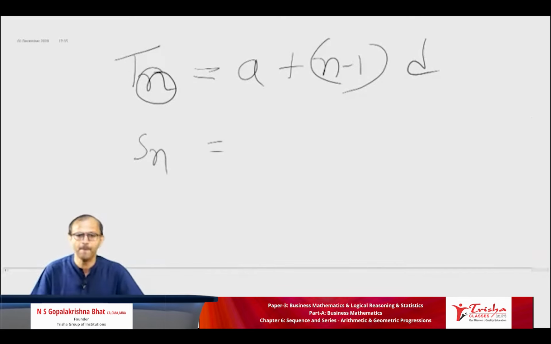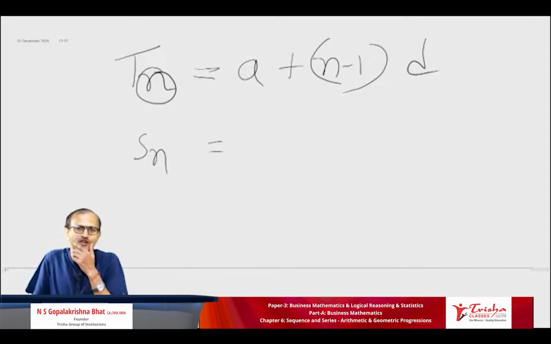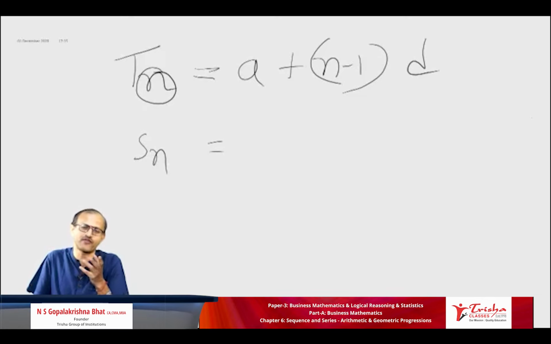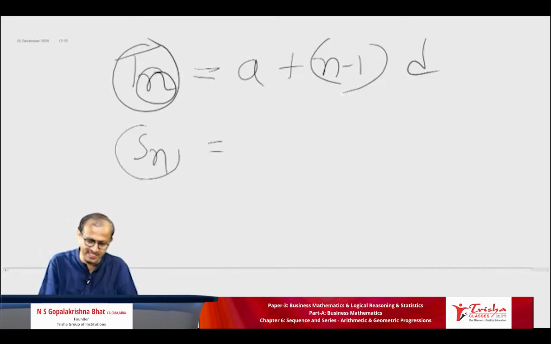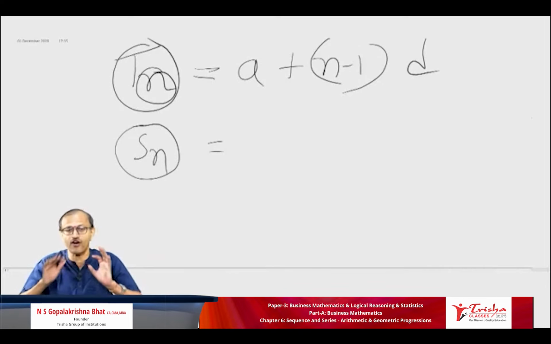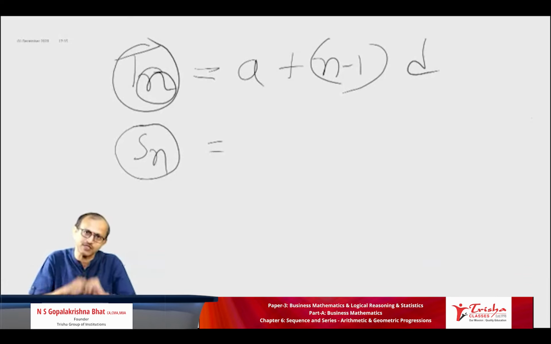You remember? After becoming a chartered accountant, on the first day you put 100 rupees in a piggy bank. Then 105, 110, 115, it goes on. On the 50th day, how much? Tn. For 50 days, what is your total money? Sum, the Sn formula. I want the total of all: 100 plus 105 plus 110 plus 115 plus 120. If you go on adding, that is Sn.